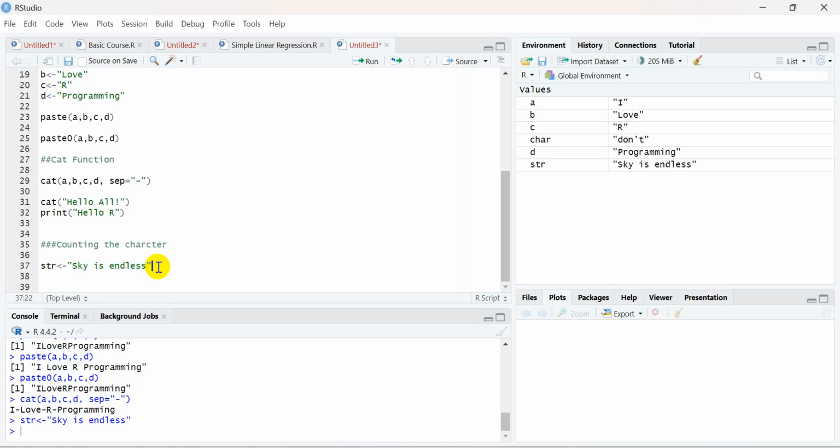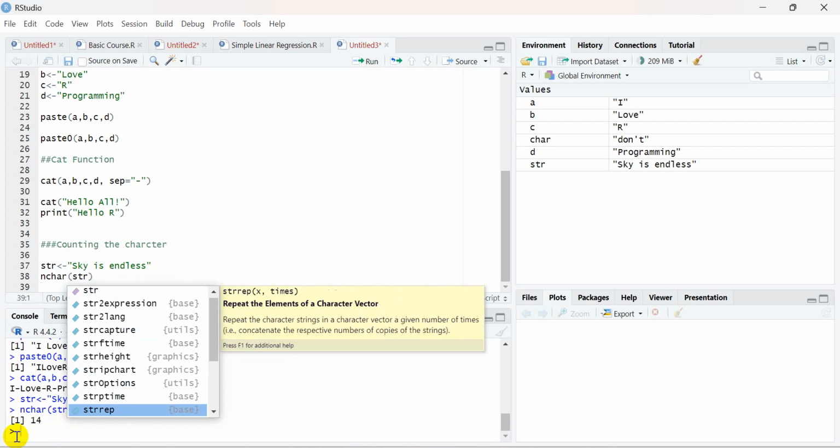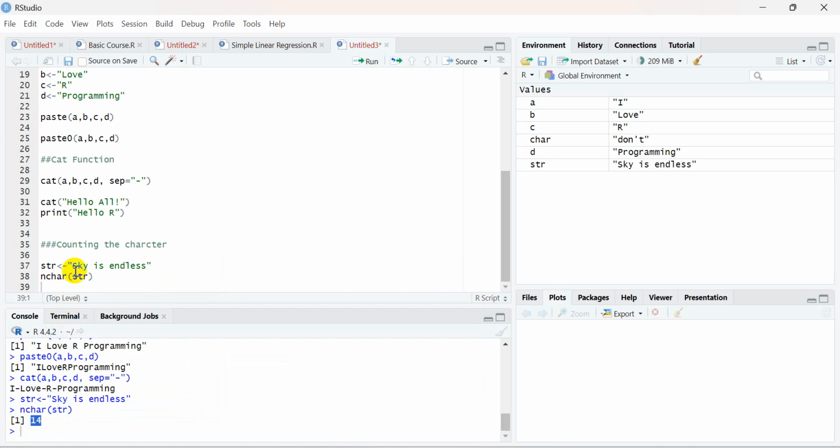So I can use a function called nchar. nchar is a function which calculates the total number of characters utilized in a particular string. So I will use nchar and pass the string variable over there. I am just storing this particular data, right? So you can see here that 14 characters are used in this particular string.